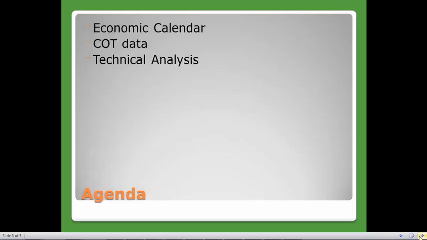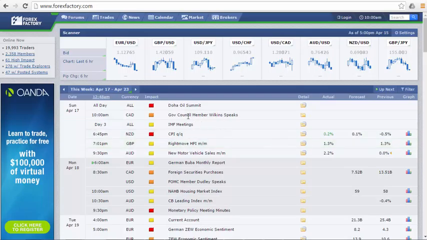We'll start off by taking a look at the economic calendar to understand what news is coming out this week. Then we'll get into the commitment of traders data to look at how the bigger players are positioned. And finally, we'll look at our charts to look at some of the levels we may be interested in trading this week. Let's start off by taking a look at our calendar here for this week.